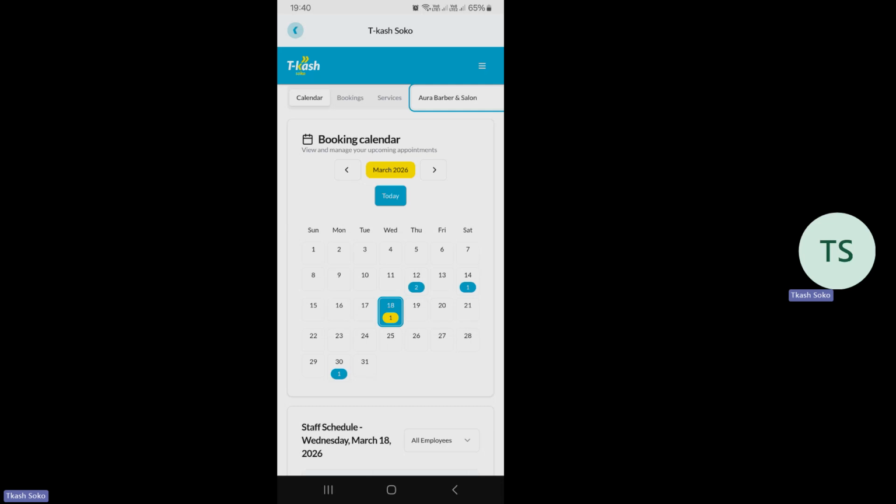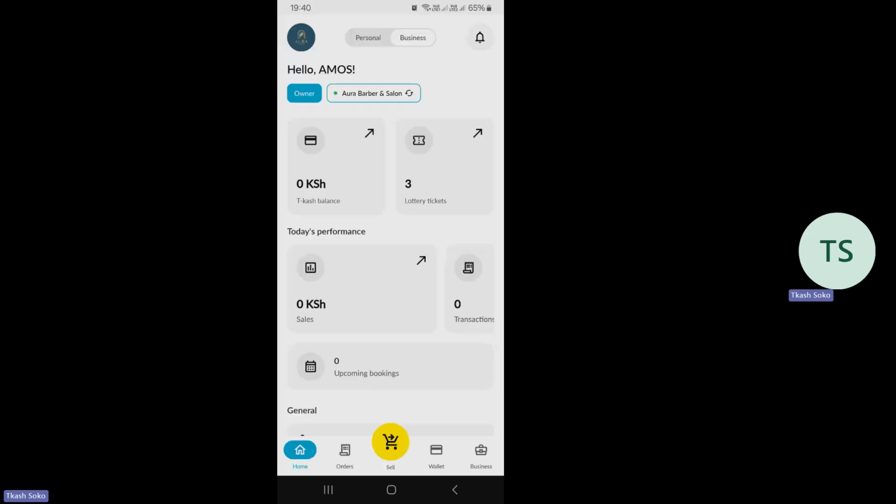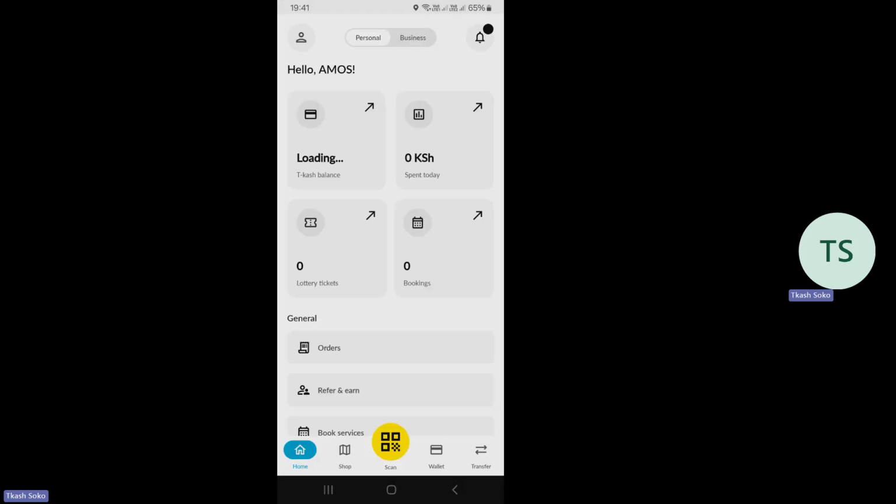They can also book for services from you not via the website, but rather via their personal side of the app. So what does that mean? Like this app has two sections. There is the personal and the business. So if I swipe to the personal, if I go to the personal side, I tap the personal side, kama mtu ako na Tcash app yake, anaweza book for service from you via the Tcash Soko app.